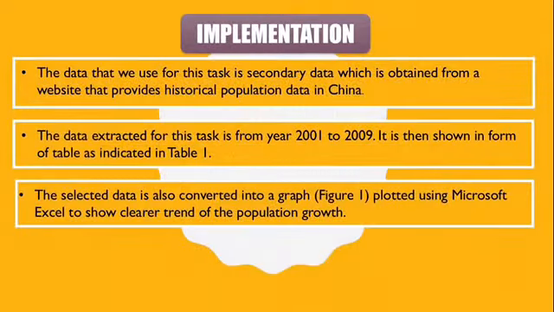Moving on to the implementation, we use historical population data in China, which is secondary data, and this data is obtained from a website called macrotrends.net. After we extracted the data from year 2001 until 2009, we converted it into a table and also a graph plotted using Microsoft Excel to show a clearer trend of the population growth.